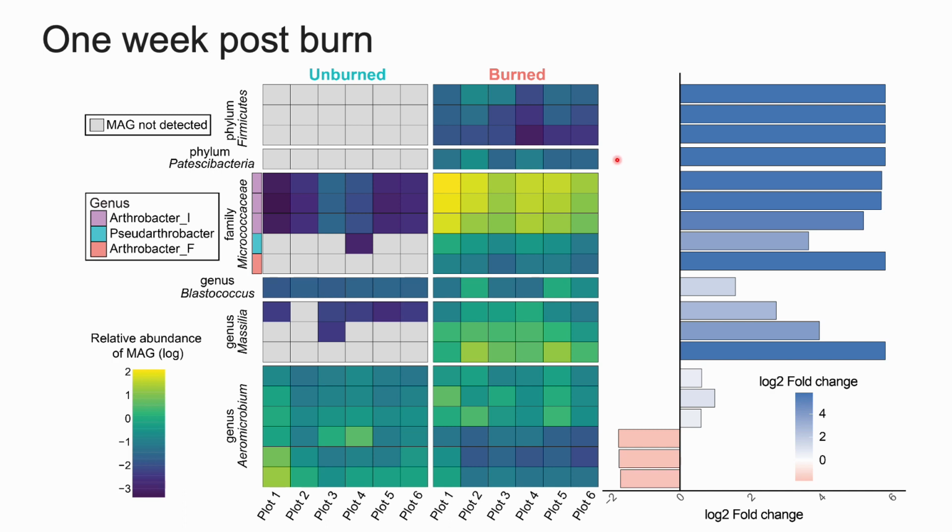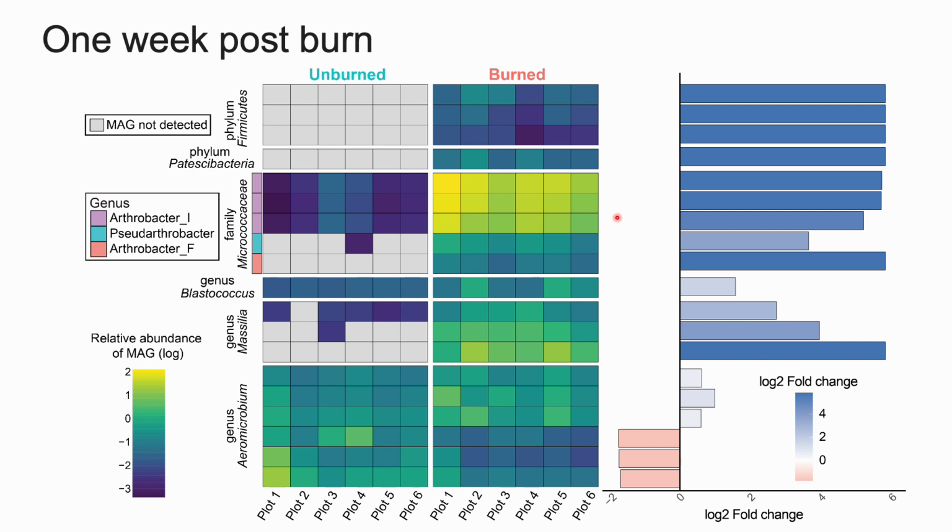Then we have Patescibacteria, also known as Candidate Phyla Radiation, and this is pretty interesting because these are super reduced phyla. They have extremely reduced genomes, generally less than 1 megabase pair. So seeing these increase was super surprising, and our hypothesis is that maybe the Black Queen hypothesis is at play, where these MAGs are dependent on other microbial genomes for their survival.